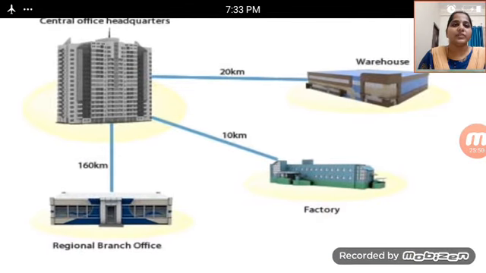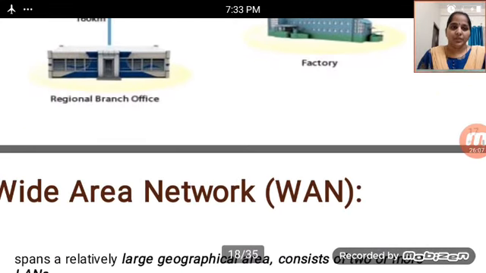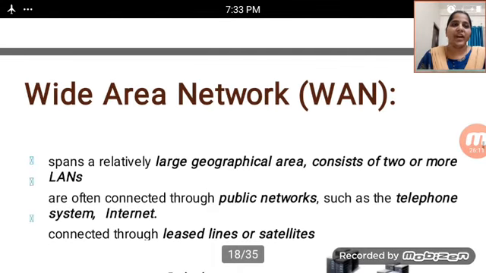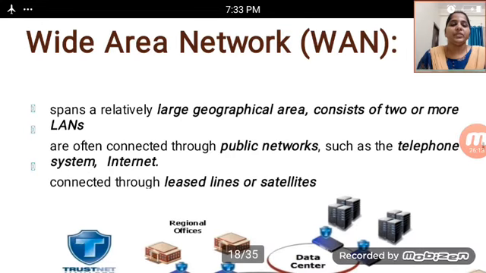We can take another example, a wireless warehouse at 20 km, then a factory at 10 km, and another at 160 km, the regional branch office. This type of network is used to connect LANs.